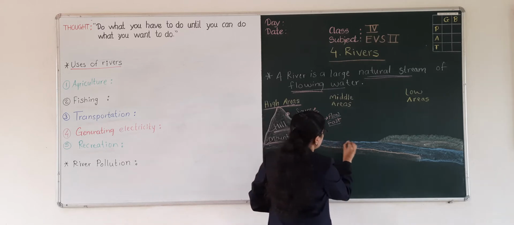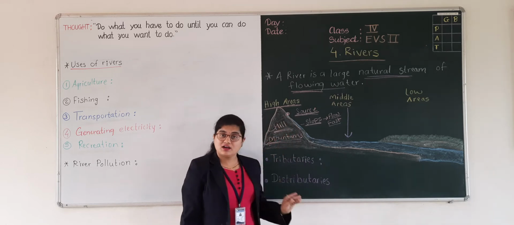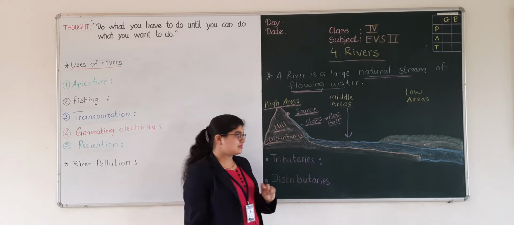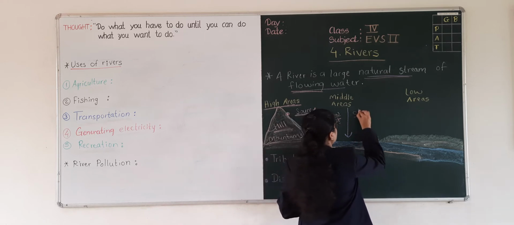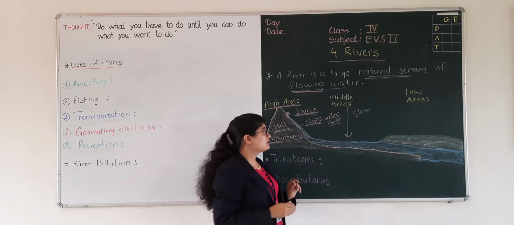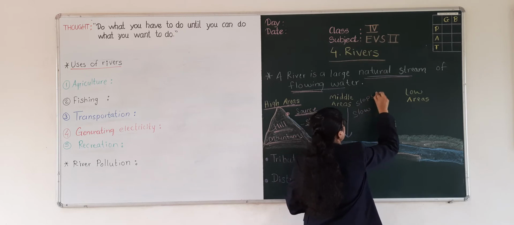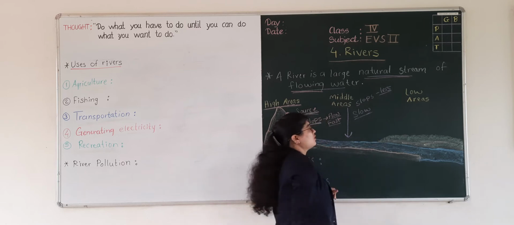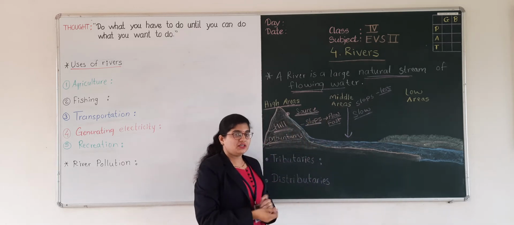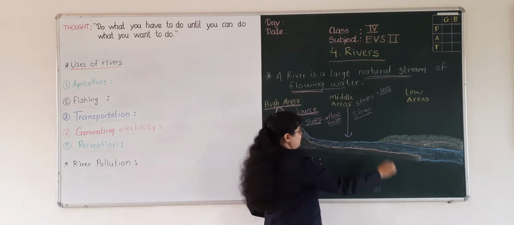Then it comes to the middle areas. At the middle area, the slope is not very large. How is the slope? The slope is less, so the flow is also slow. The flow of river water gets slow.